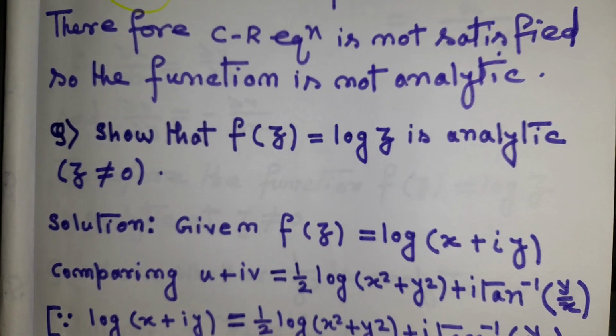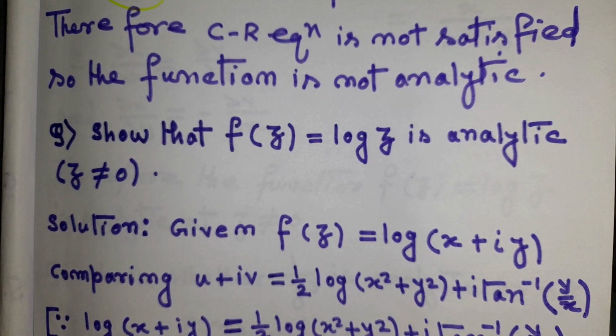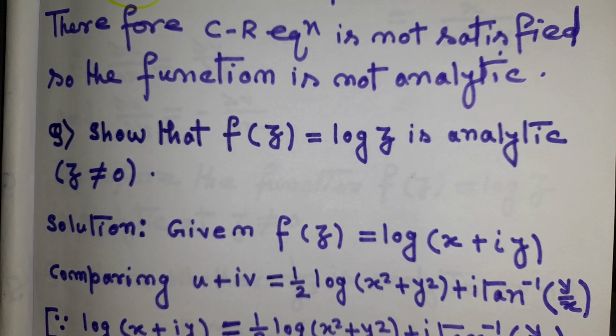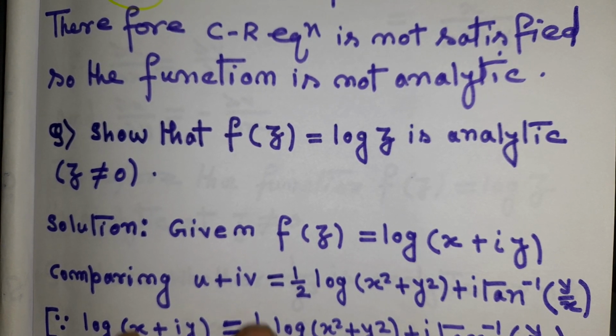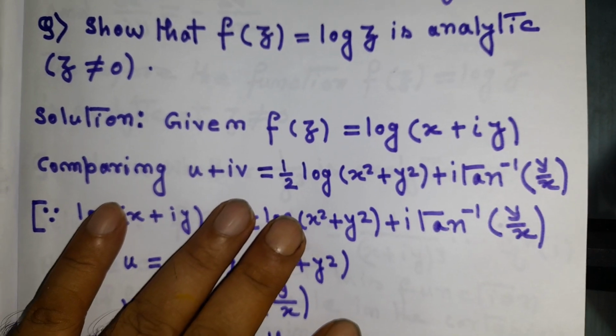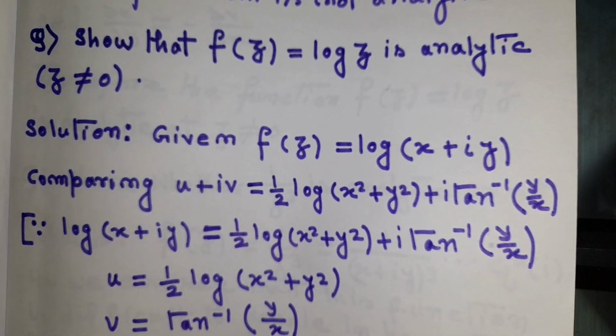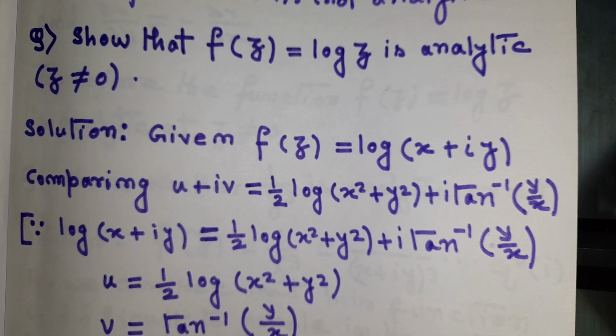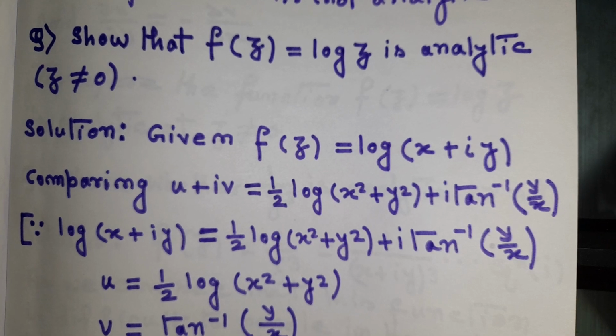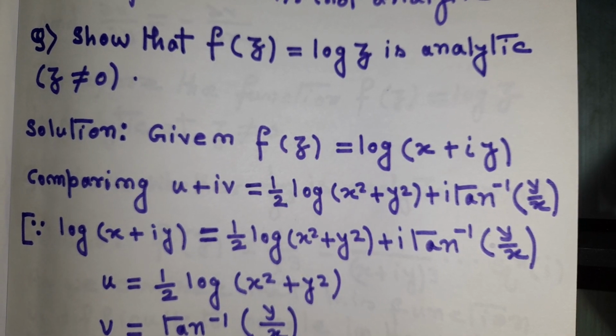Now next question. Show that f of z equals log z is analytic. Here it has been written that it is analytic, and you have to prove that basically. This is an easy question: you already know this is analytic, and you have to prove it. So given f of z equals log z, and we know that z will be replaced by x plus iy, the complex number. So comparing with u plus iv, what will we get? Half log of x squared plus y squared, plus i tan inverse y by x.